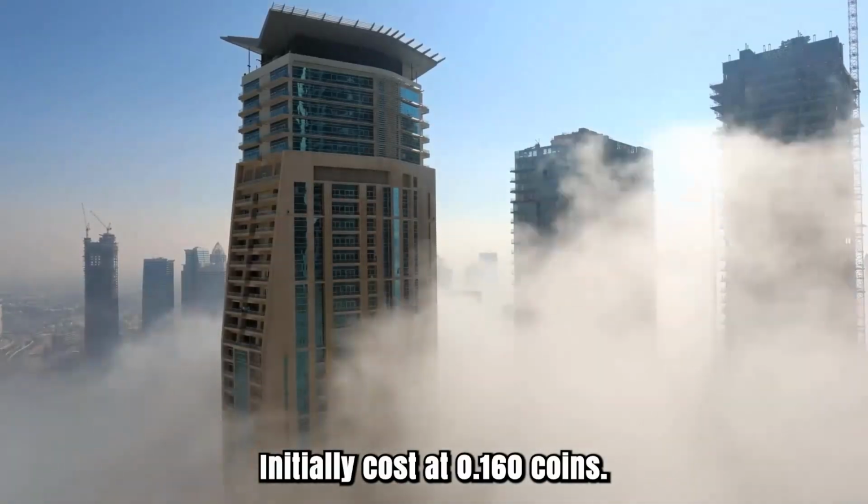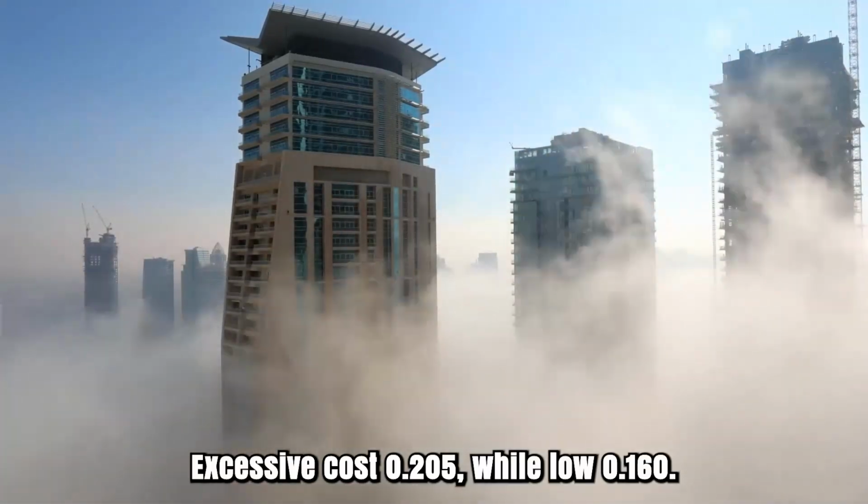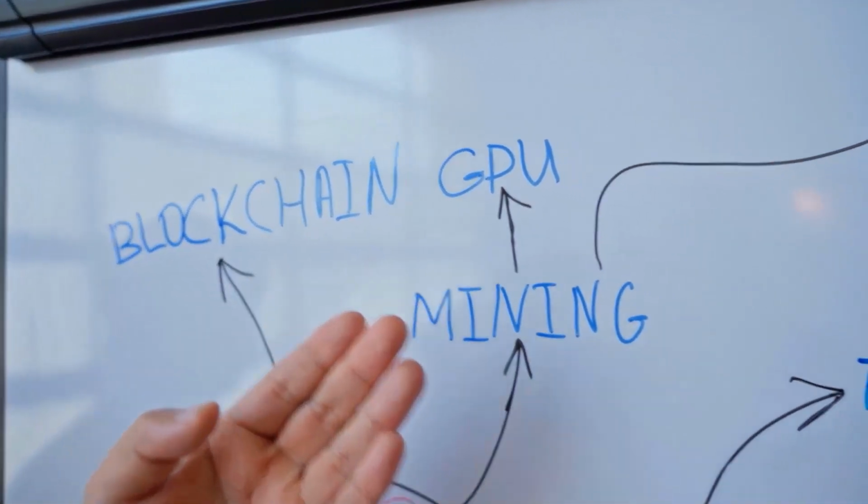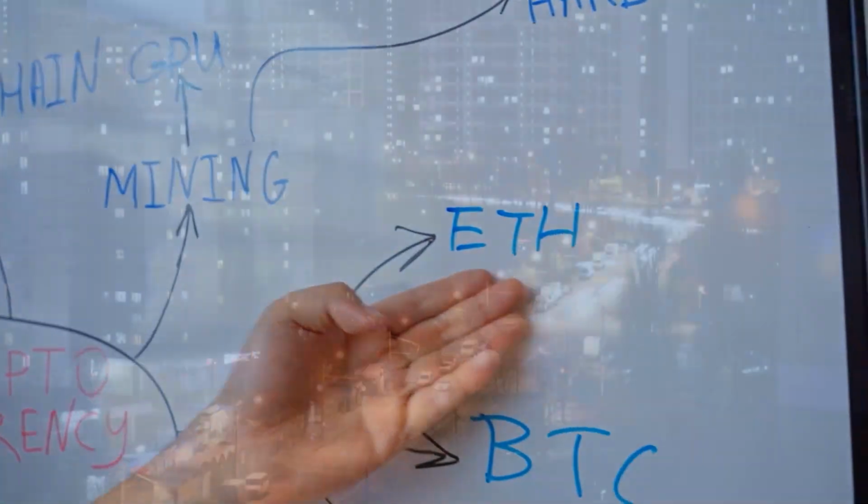Cost at 0.16 coins. Excessive cost while low 0.160. Arrived at the midpoint of cost 0.179. The USD to Aave gauge toward the month's end 0.191.